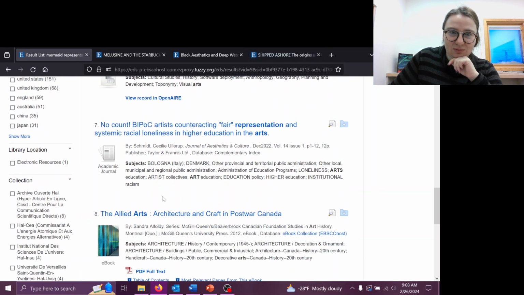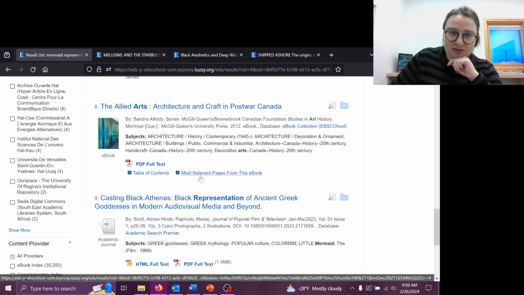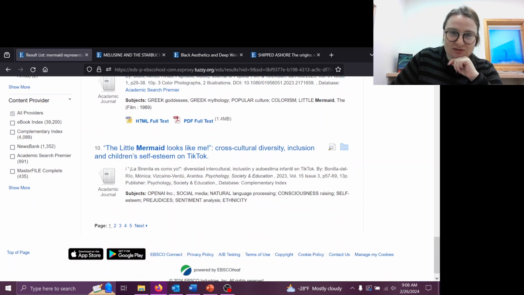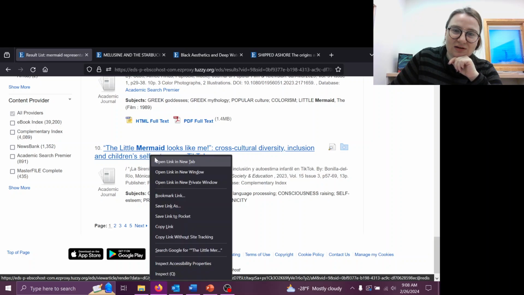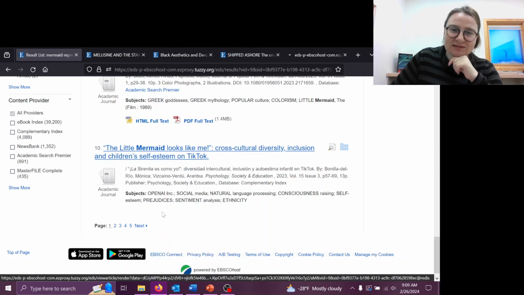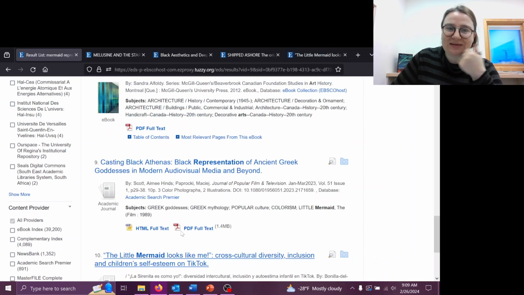So now we're starting to see a lot of things related to art and representation. Oh, but you do have a Little Mermaid looks like. That's maybe slightly out of scope for what I'm looking for, but mermaids as representation.